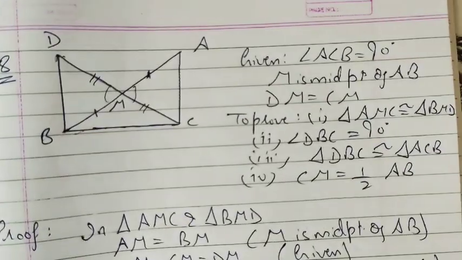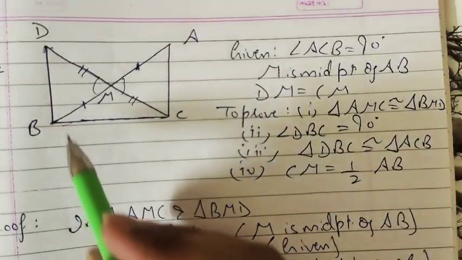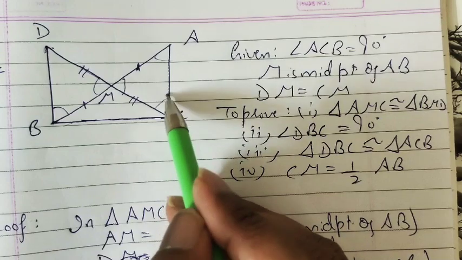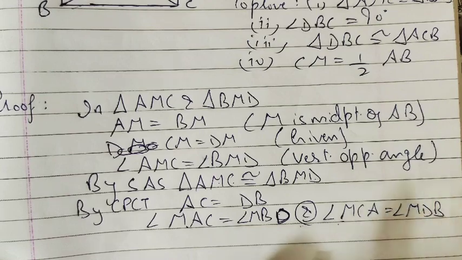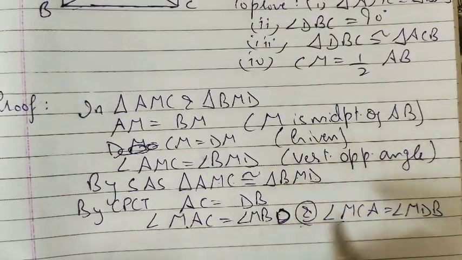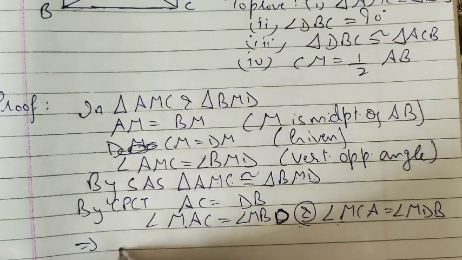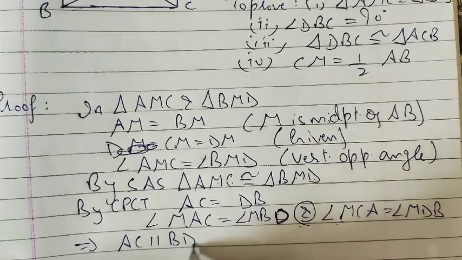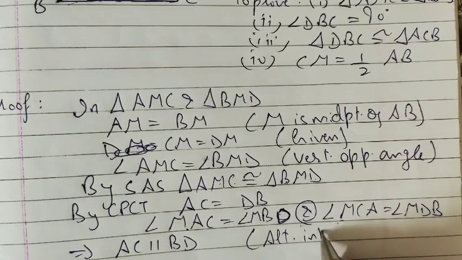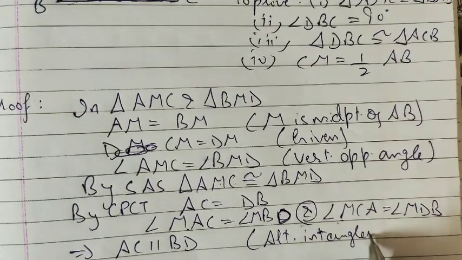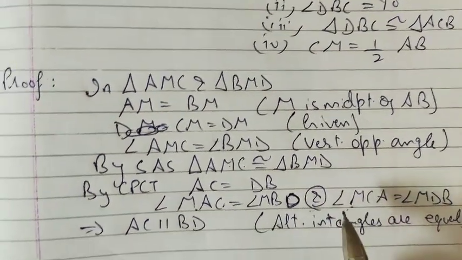Now from these two pairs of angles, this angle is equal to this angle and this angle is equal to this angle. Because by CPCT we have made these two pairs of angles equal, the alternate interior angles are equal. This implies AC is parallel to BD. How are they equal? By CPCT. So AC is parallel to BD.